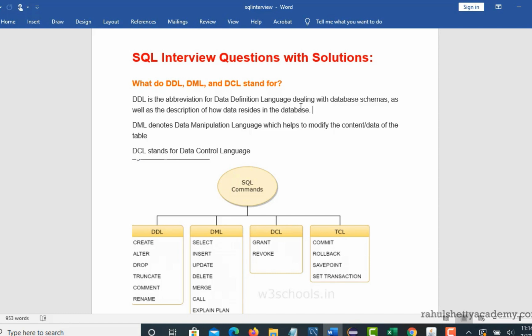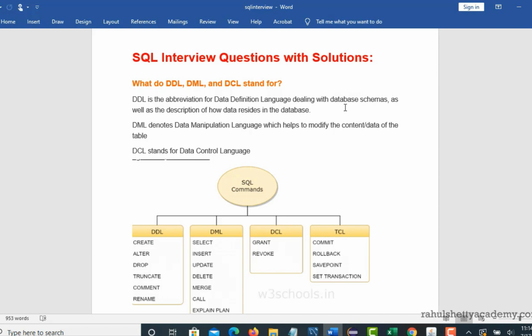So first, let's start with DDL, DML and DCL. What do these terminologies stand for? So DDL is nothing but data definition language. Basically, DDL commands deal with database schemas, like creating a table or updating a table.